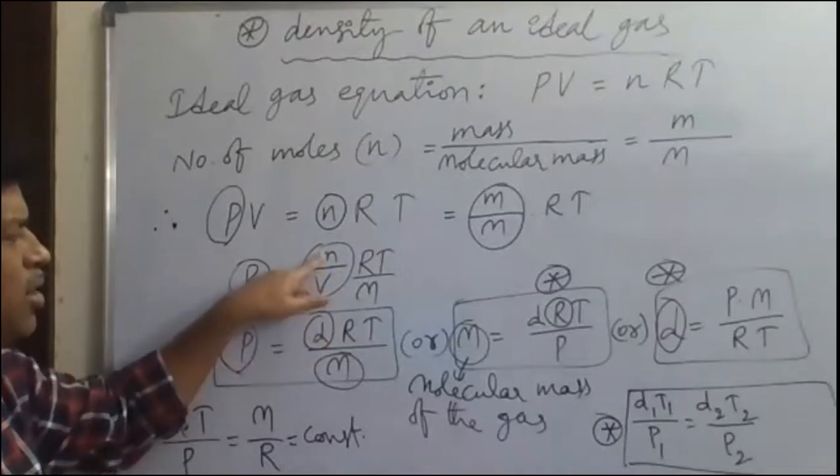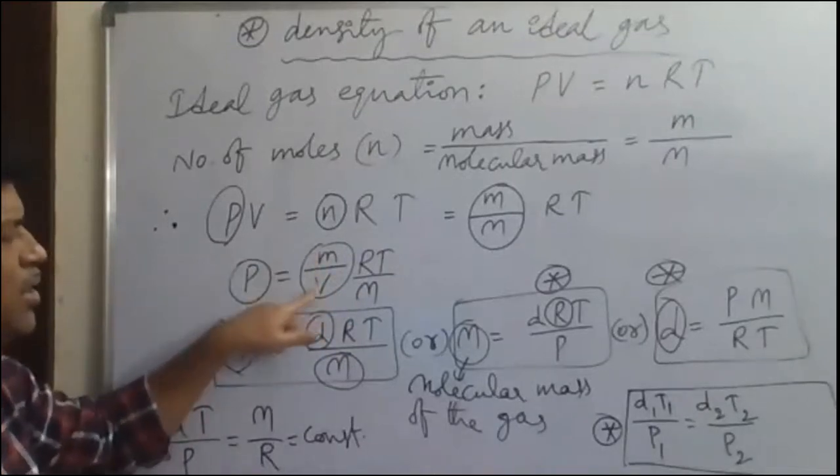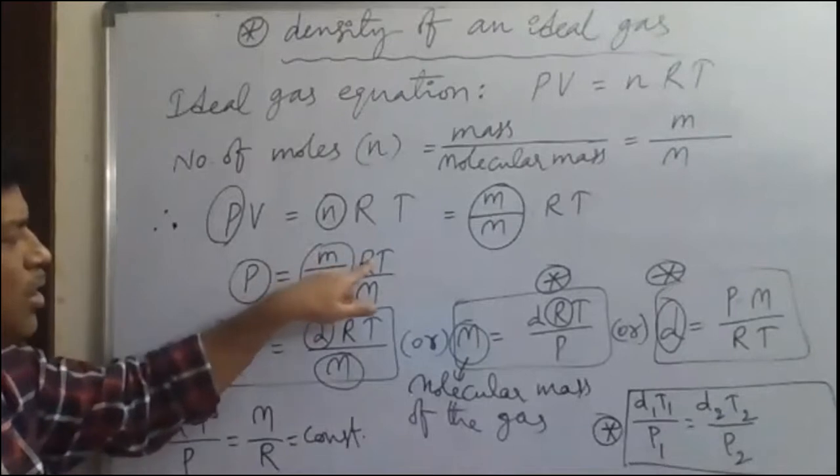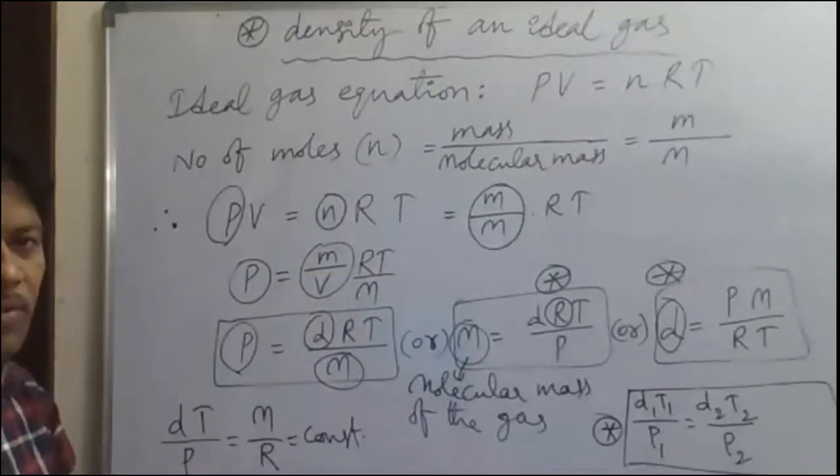But m by V is what? Density. Mass by volume is density. So P = dRT by M. This way we have taken.